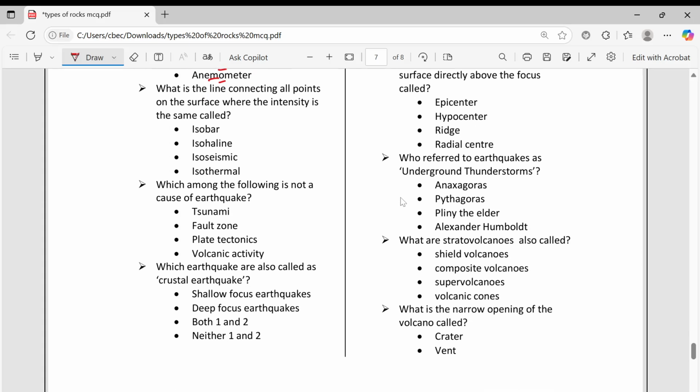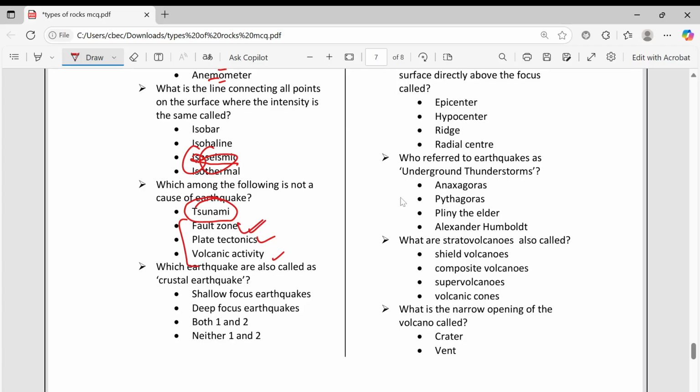Line connecting all points on the surface where the intensity is the same: isoseismic. Iso means same, seismic, same intensity. Which among the following is not a cause of earthquake? Tsunami will not cause earthquake. The remaining all cause earthquakes: plate tectonics, volcanic activity, faulting.